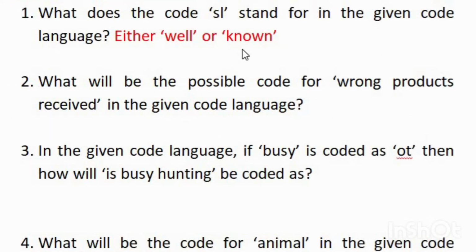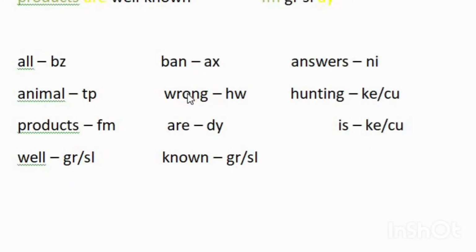So either well or none is the answer. Now the second question, what will be the possible code for wrong products received in the given code language? We know the code for wrong and products, and received is the word which is from outside. It is not given in our question.